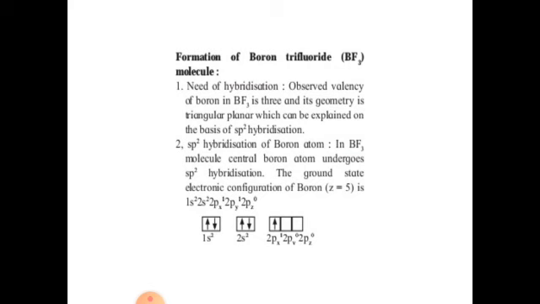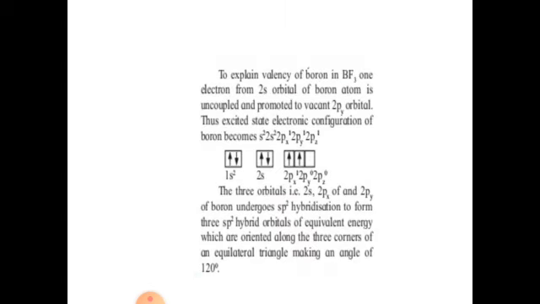The ground state electronic configuration of boron, atomic number 5, is 1s2, 2s2, 2px1, 2py1, 2pz0. To explain the valency of boron in BF3, one electron from the 2s orbital of boron is uncoupled and promoted to the vacant 2pz orbital. The excited state electronic configuration now becomes 1s2, 2s1, 2px1, 2py1, 2pz1.